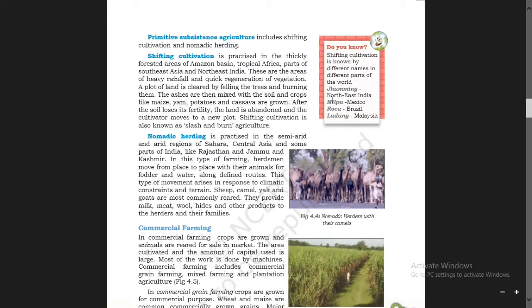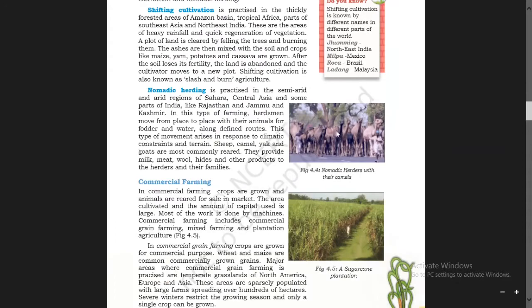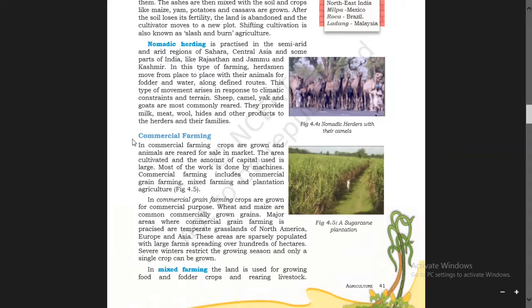In northeast India, it is called Jhumming cultivation. In Manipur, it is known as Pamlou. Milpa in Mexico, then Roca in Brazil, Ladang in Malaysia. This type of cultivation, shifting cultivation, is named differently in different places.